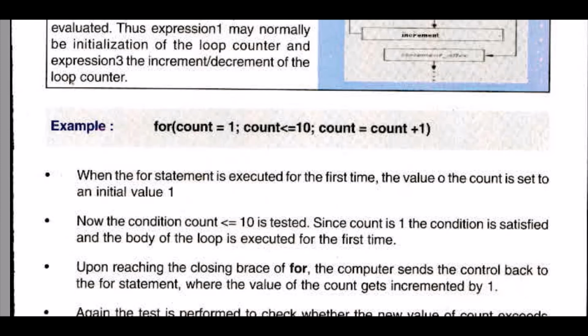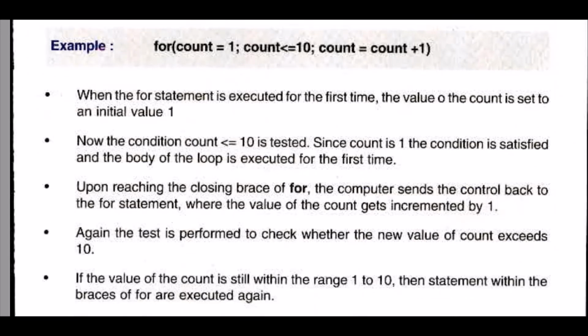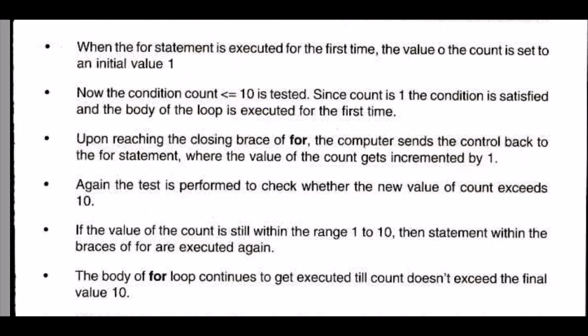When the for statement is executed for the first time, the value of a is set to the initialized value of 1. Now the condition on a is tested until the value becomes 10. If it becomes 11, it will go out of the loop.